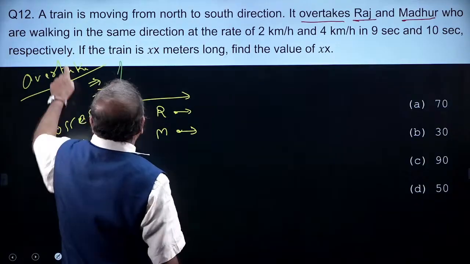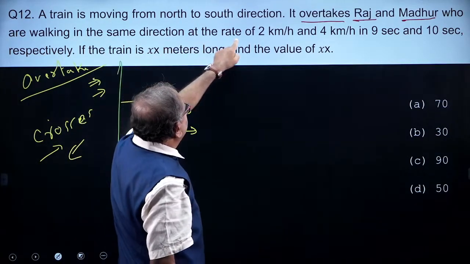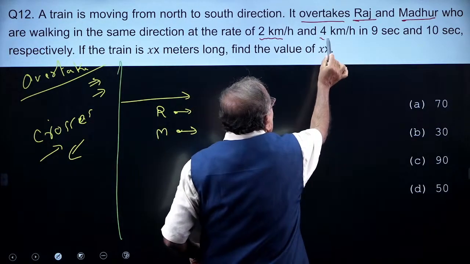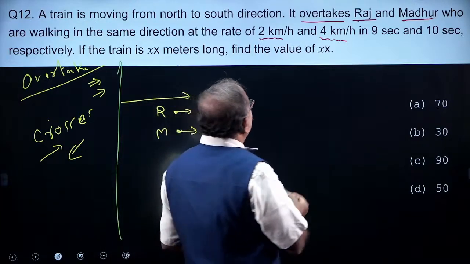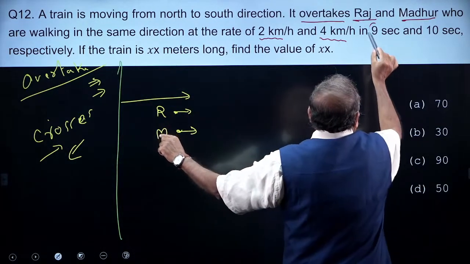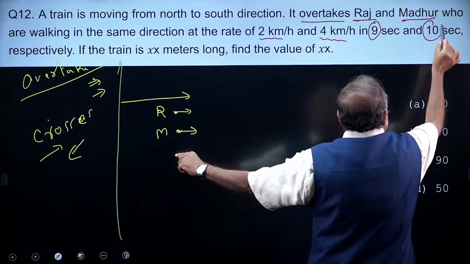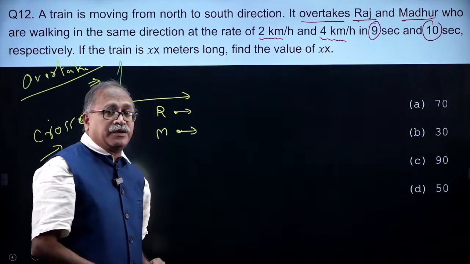What is said here? Raj and Madhu are walking in the same direction at the rate of 2 km per hour and 4 km per hour. For Raj, it takes 9 seconds to overtake, and the train overtakes Madhu in 10 seconds.